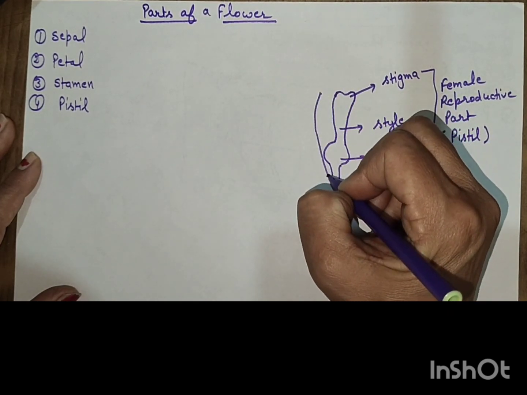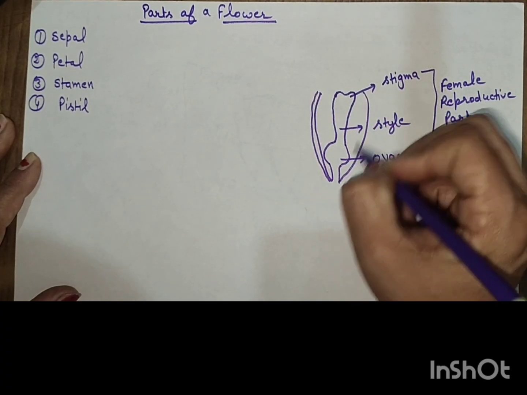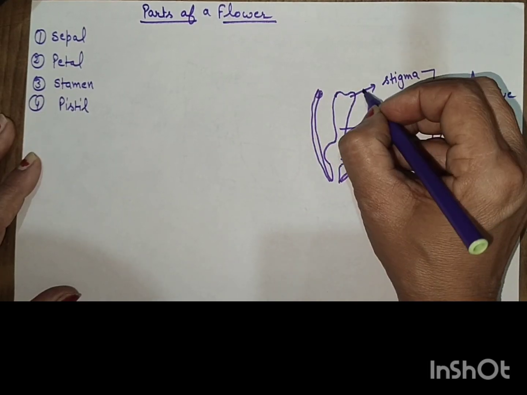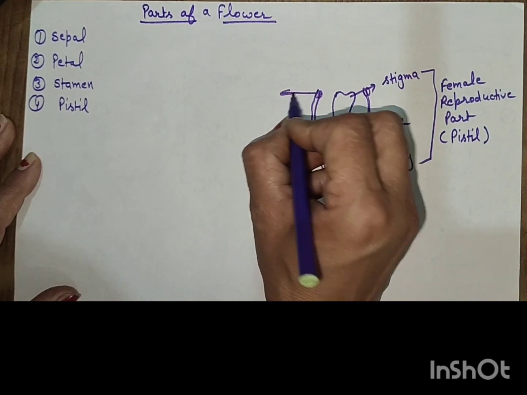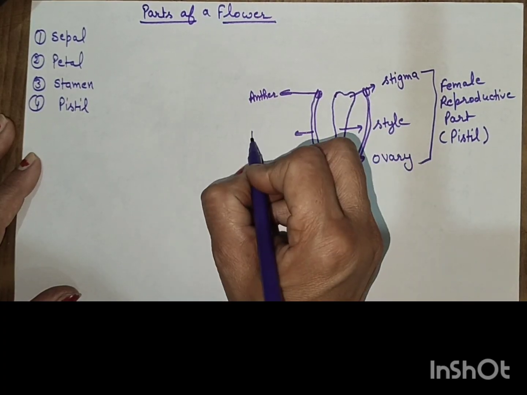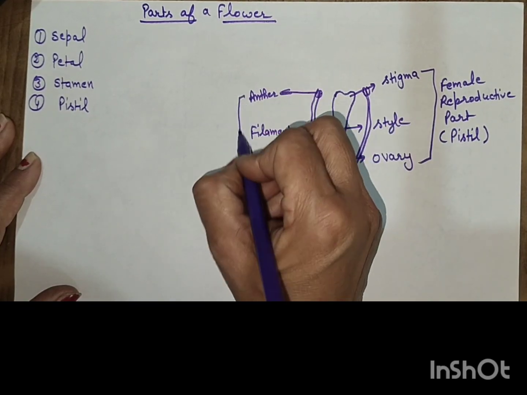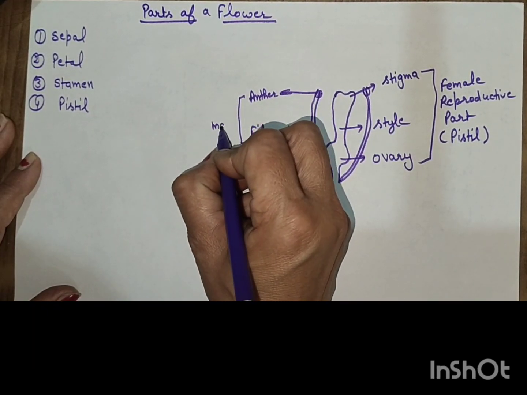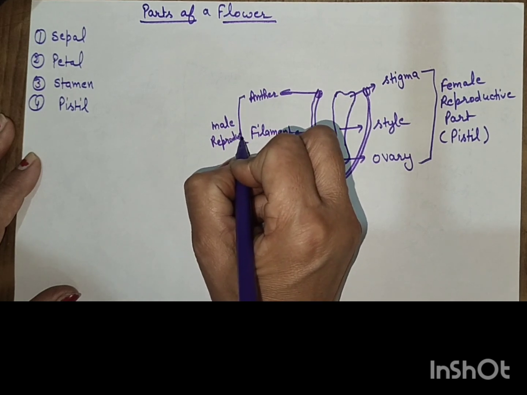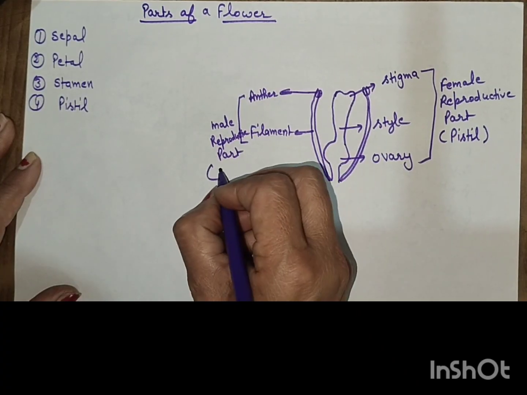Now we will draw the male reproductive part outside of this. It consists of two parts, anther and filament. This is called the male reproductive part. This is the stamen.